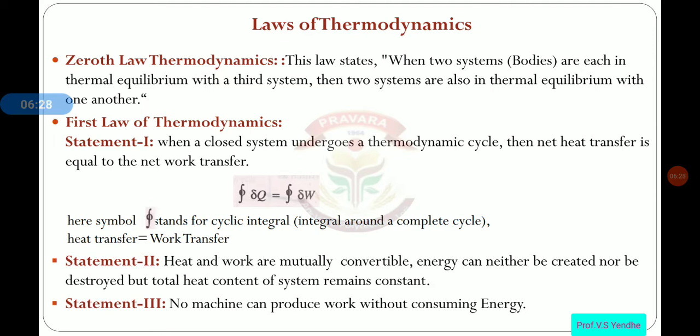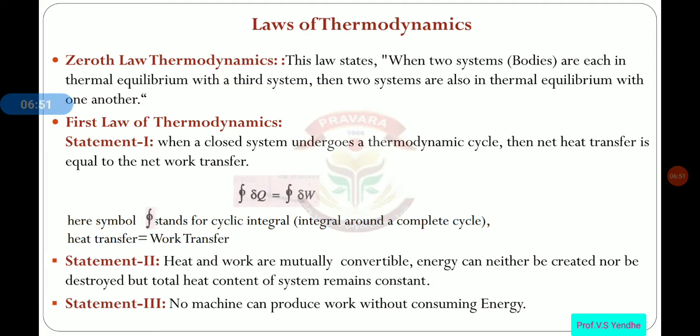This formula indicates that whatever heat is supplied is equal to the work produced. Then the second statement: heat and work are mutually convertible. Energy can neither be created nor destroyed, but the total heat content of the system remains constant. This is actually the law of conservation of energy.